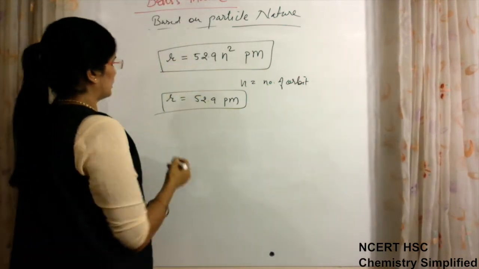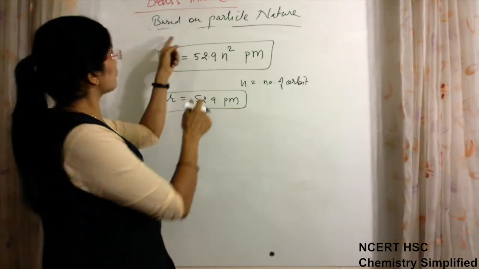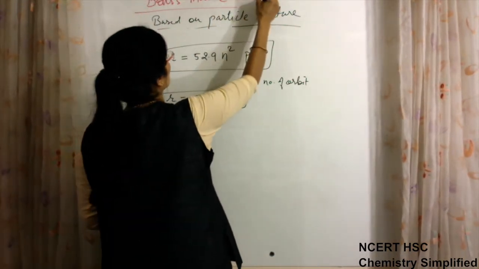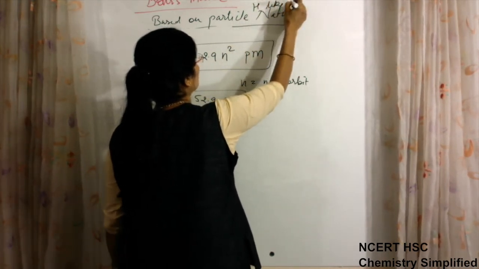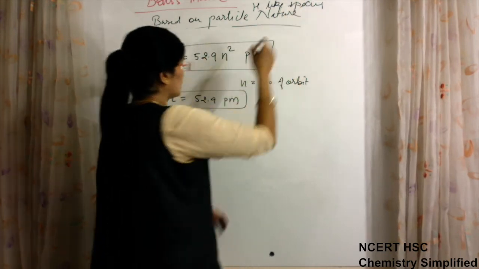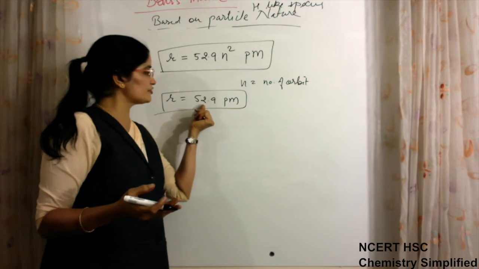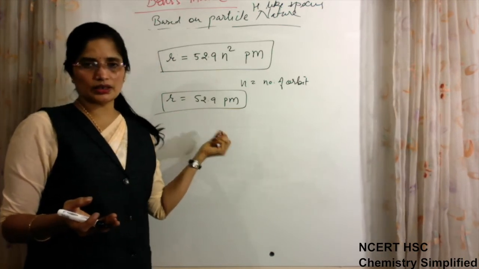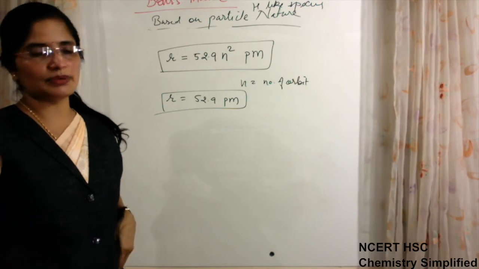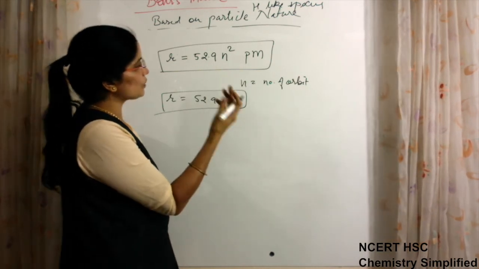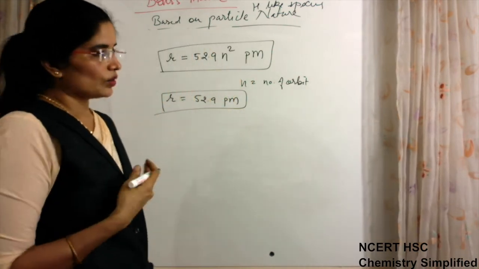Always remember, Bohr's model was for the hydrogen atom and hydrogen-like species. This is the most important thing. For all atoms, you will not have a radius of 52.9 picometer. Hydrogen-like species means those which have one electron in their orbits.